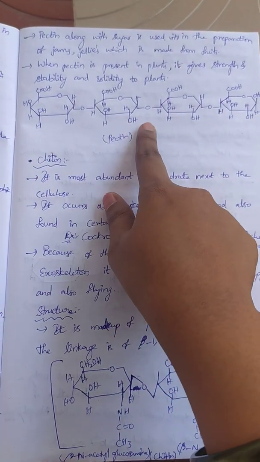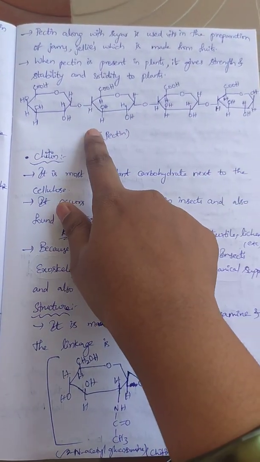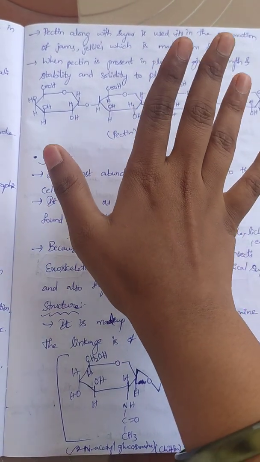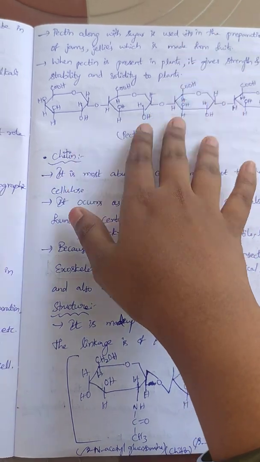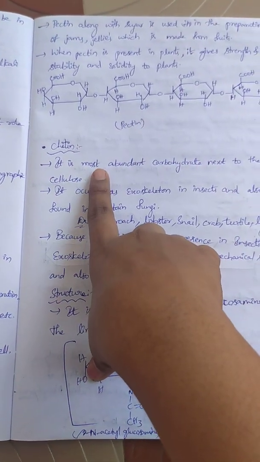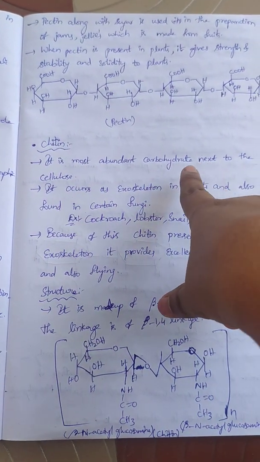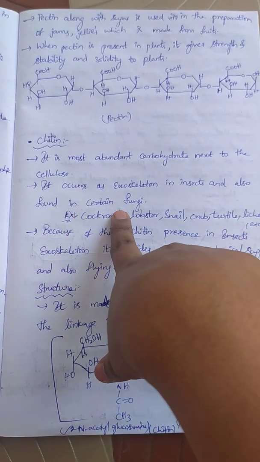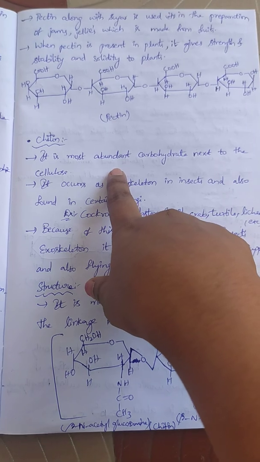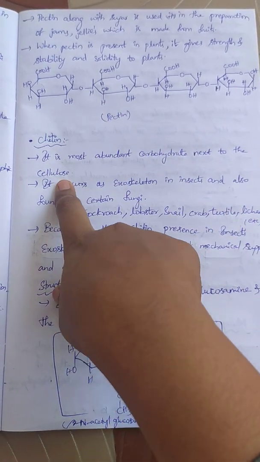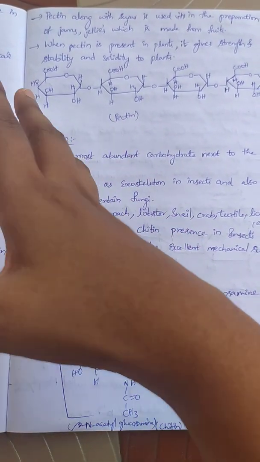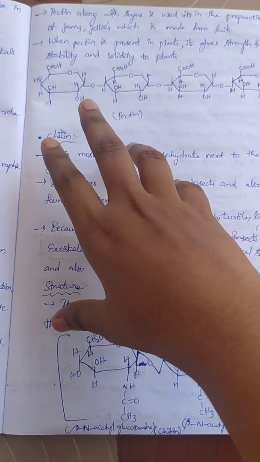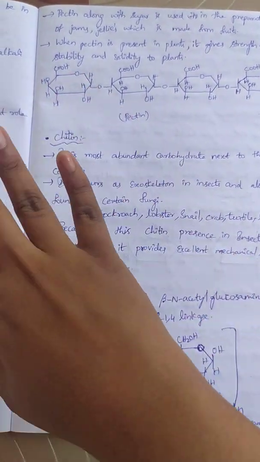Alpha galacturonic acid linkage is alpha-1,4 linkage. Okay, this is the brief introduction of pectin. And chitin. This chitin is mostly present in the exoskeleton of insects and also found in certain fungi. It is the most abundant carbohydrate next to cellulose. After cellulose, the most abundant carbohydrate present is chitin rather than pectin.